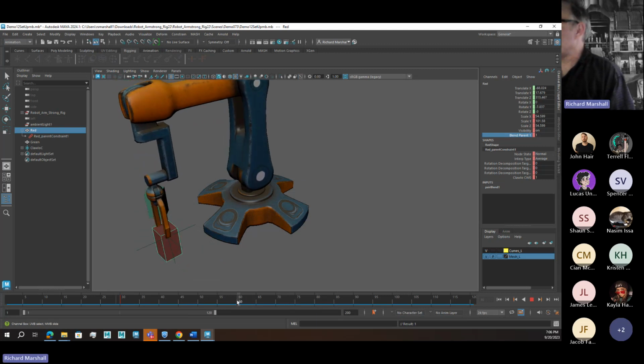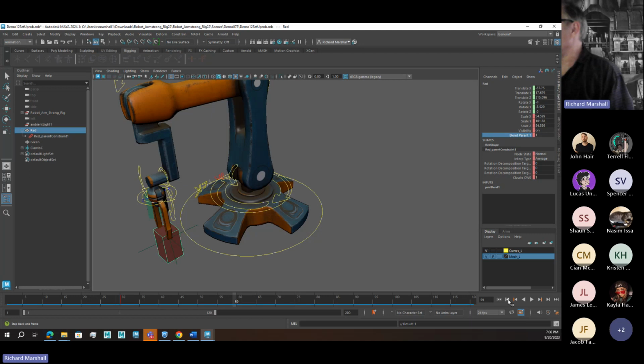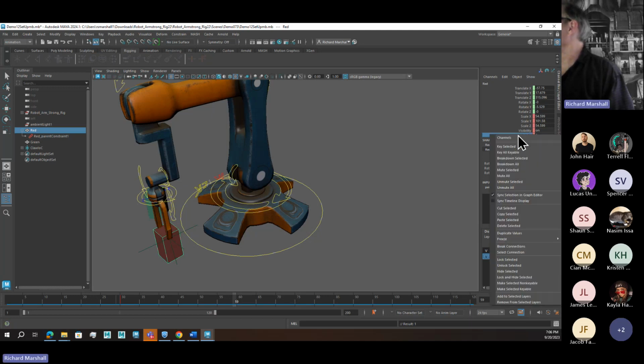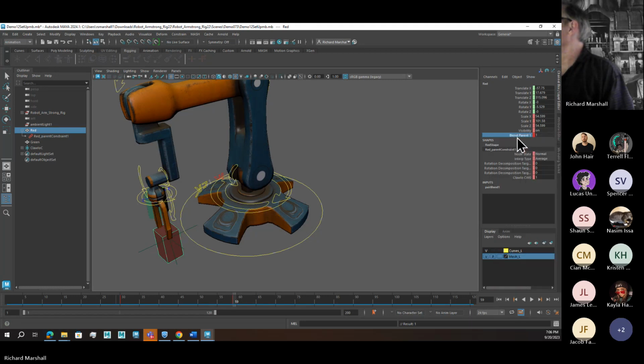At frame 60, I want him to drop off that box. So I'll go back 1, and I can keyframe this blend parent. Then I'm going to go to the next frame.